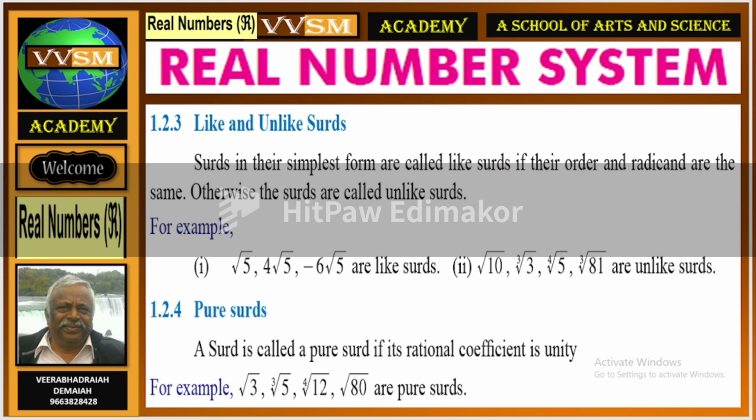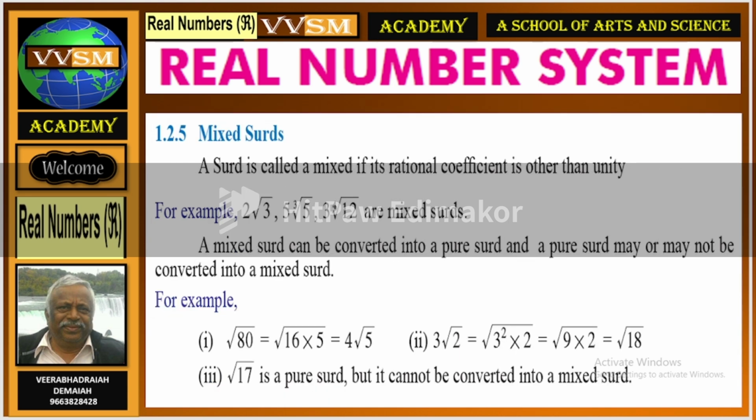And root 10, cube root 3, fourth root of 5, cube root of 81 are unlike surds. Pure surds. A mixed surd can be converted into a pure surd, and a pure surd may or may not be converted into a mixed surd.